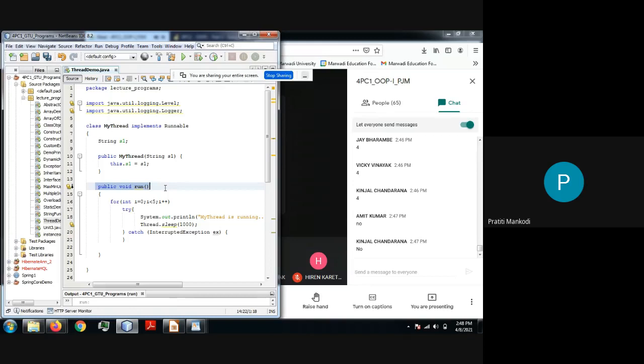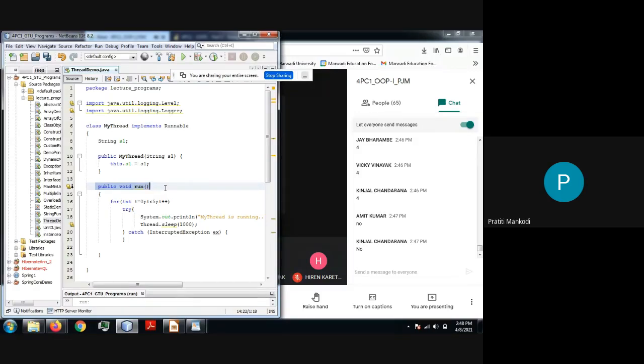Let's say of addition, it will do addition only. Yes, logically and programmatically we can make run also do subtraction, multiplication, and division. There will be no error and we will be getting the output as well, right? But logically this is not actually the purpose of a thread. The purpose of a thread is that a thread will be created to execute one small task.